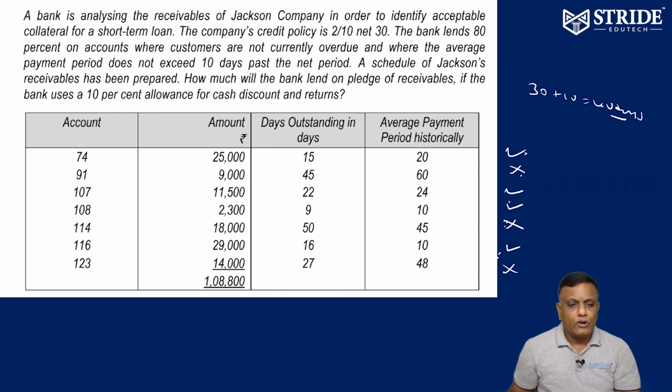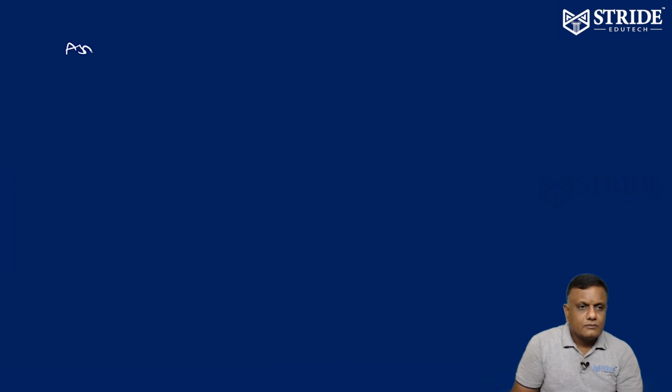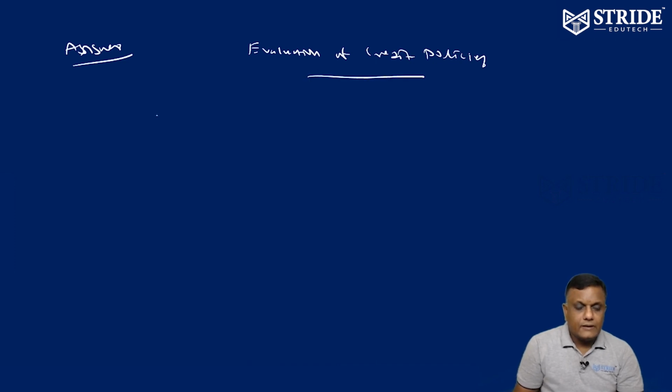Let's see how to solve the problem. So, statement of evaluation of credit policy by the banker. Alright, I told you the reason which one can be taken, which cannot be taken.